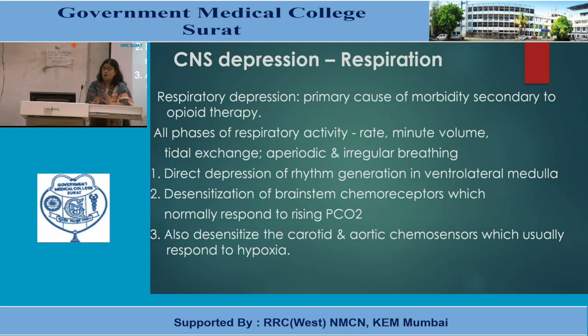You can imagine how this happens: one is the direct action by depression of the center, and another is decreasing the sensitivity of chemoreceptors towards increasing levels of plasma carbon dioxide.